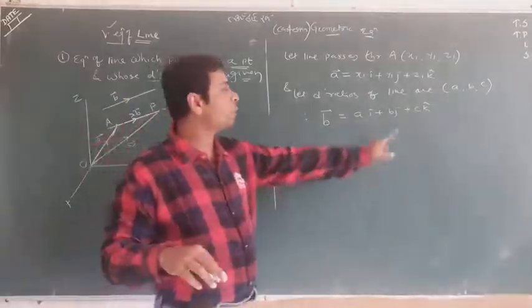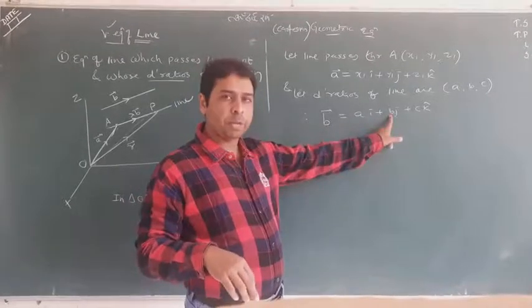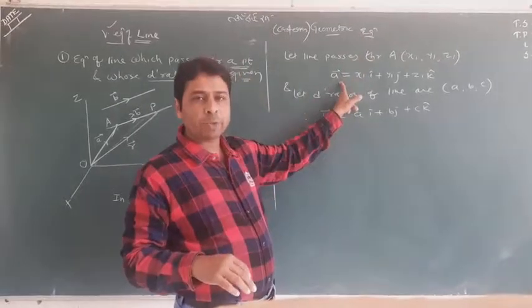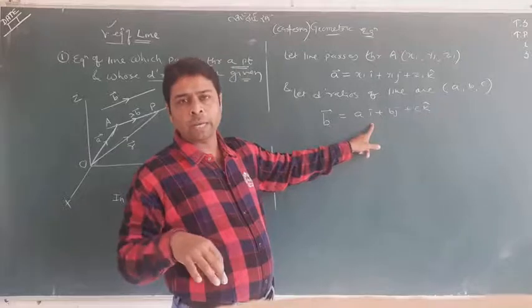Don't get confused between this vector B and this B, this is the vector b and this is only b. So please don't get confused. And A is the point by which the line was passing. This is the particular ratio of the line.